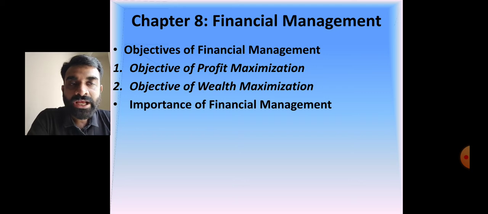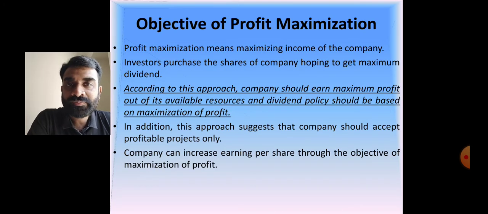So starting with the objective of profit maximization, we have already learned in the 11th standard in the characteristics of a business, that any economic activity that is carried out for economic gains is called a business, or an economic activity. So profit is the barometer of a company or a business. So the first and foremost objective of financial management is